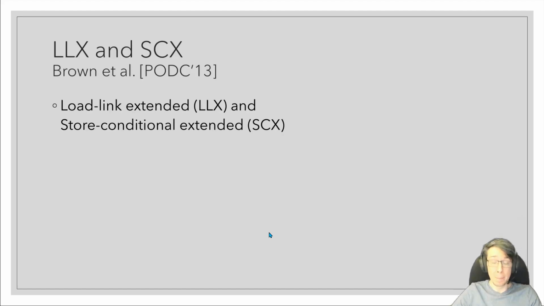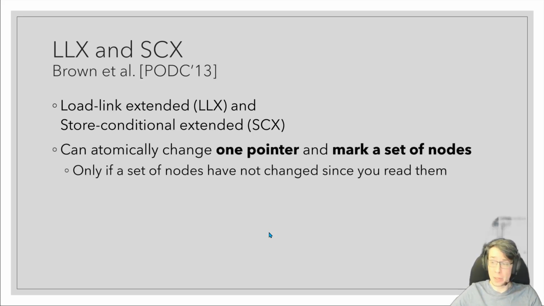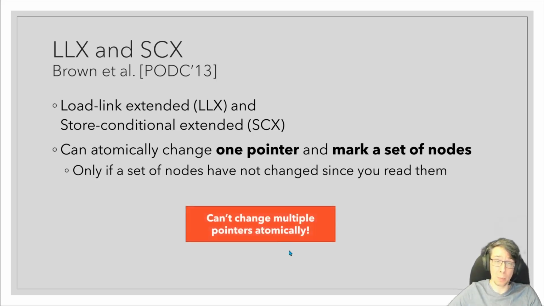For example, back in 2013, I actually introduced LLX and SCX, which are node-based generalizations of the load-link and store-conditional atomic instructions. Intuitively, you can use LLX to load a sequence of data structure nodes and then use SCX to atomically change one pointer and mark a subset of the nodes as deleted. And this SCX will succeed only if none of the nodes have changed since we read them. Now, you can implement some cool data structures this way, but of course the obvious drawback of SCX is that you can't change multiple pointers atomically.